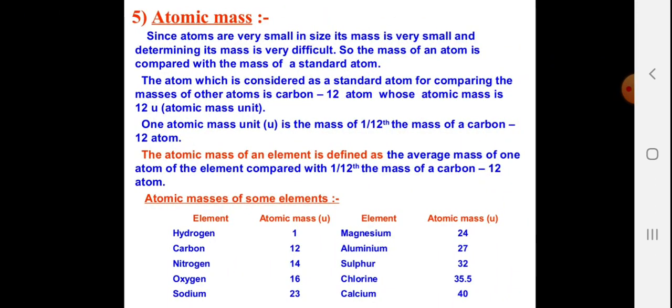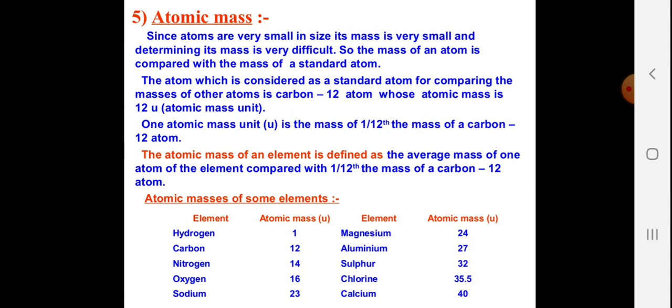Atomic mass. Since atoms are very small in size, their mass is very small, and determining the mass is very difficult. So the mass of an atom is compared with the mass of a standard atom. The atom considered as the standard for comparing the masses of other atoms is the carbon-12 atom, whose atomic mass is 12 atomic mass units, or amu. 1 atomic mass unit is the mass of 1/12th of the mass of a carbon-12 atom.